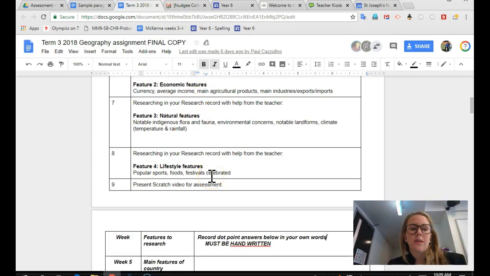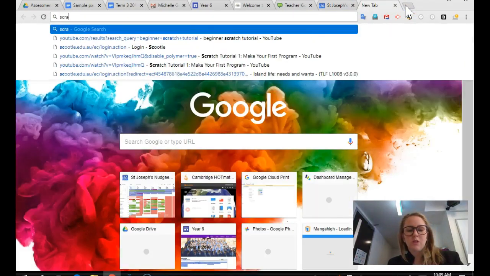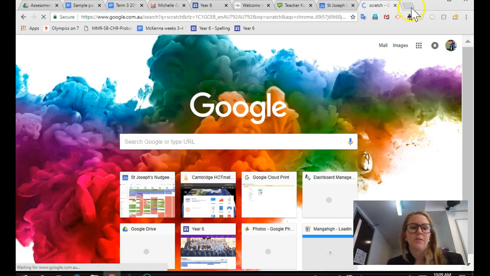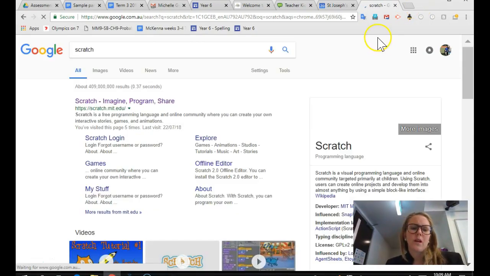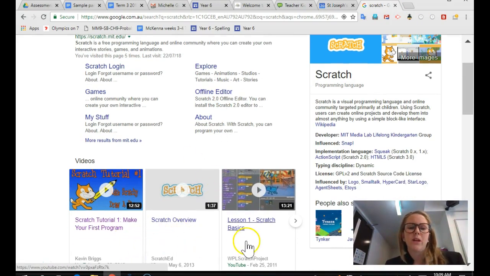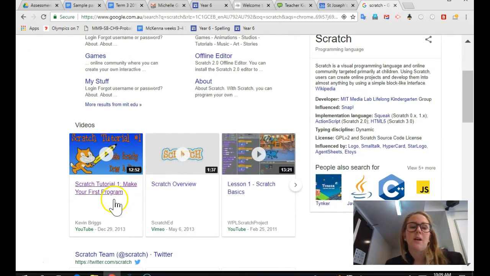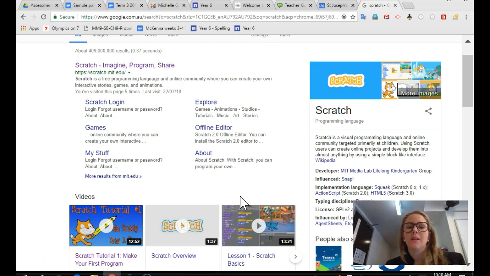Going back to our document here, the last thing that you need to do is to present your Scratch video. Now, lots of people have different abilities with Scratch, me included, let me tell you. So I'm just going to go to the website now and give you a quick download on how it works. Now, before I go to the website, actually, there's lots of really great videos just on YouTube. Okay, so I've just typed in Scratch, and then down here, the videos that have come up: Scratch Tutorial 1, make your first program. Scratch Overview. Lesson 1, Scratch Basics. So if you're really struggling to even get started, that's a great place to go.